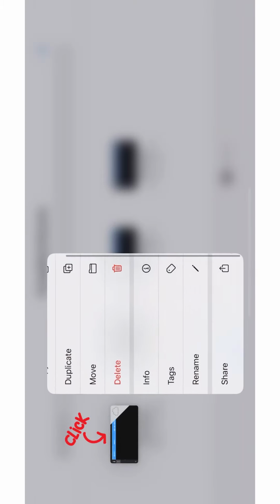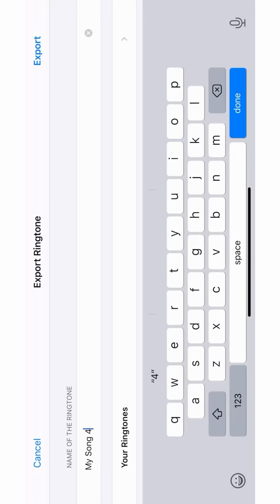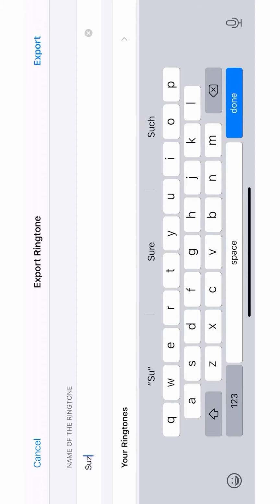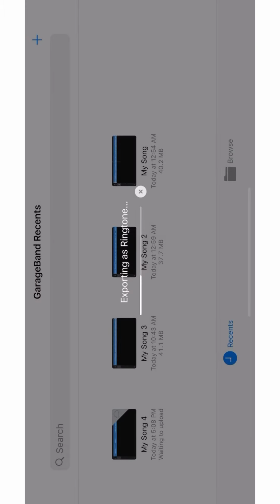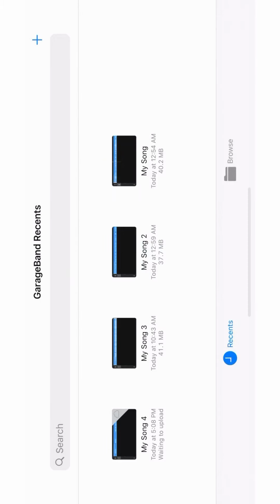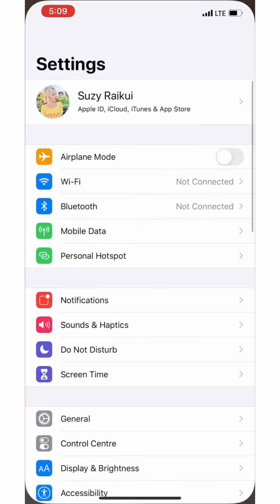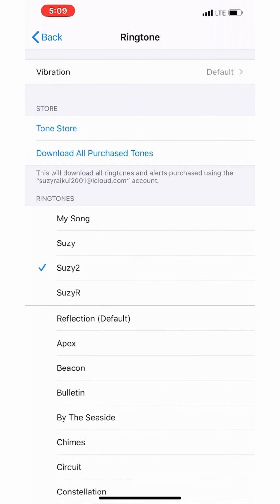Click the song and share to ringtone and type the ringtone name and export it. And tap OK. Go back to the settings and tap Sounds, select the ringtone and tap the sound.